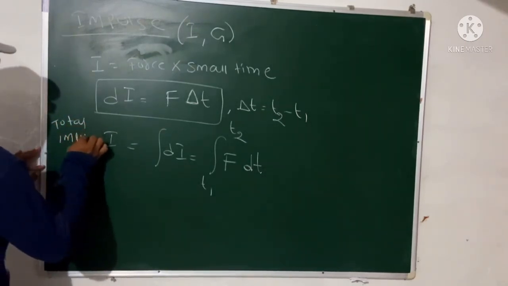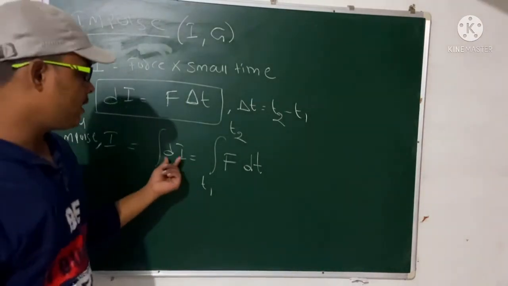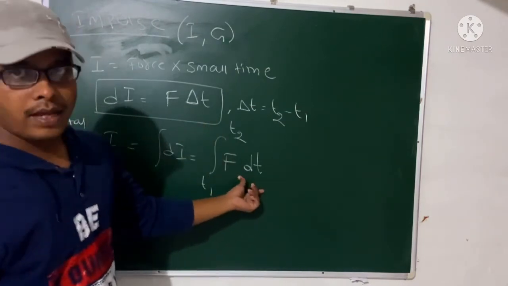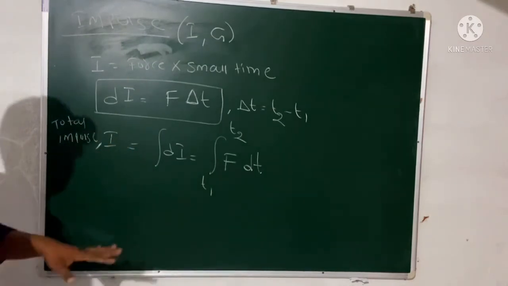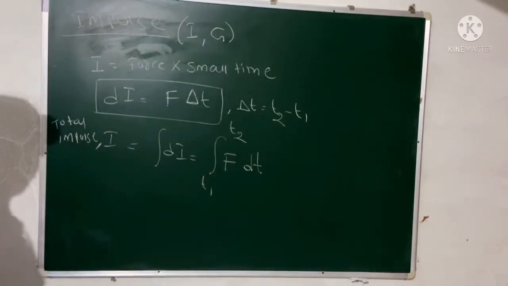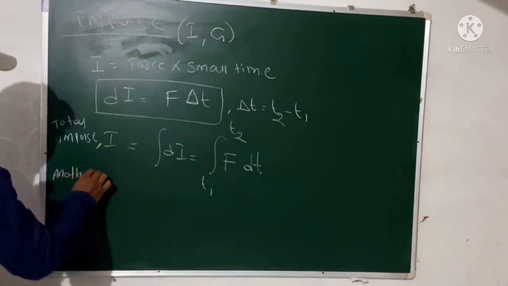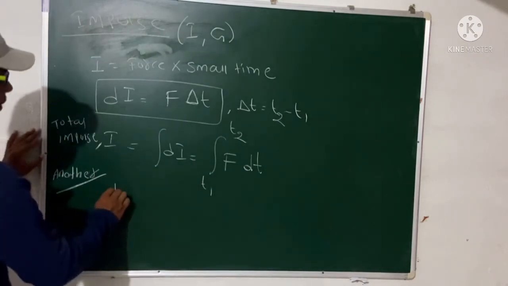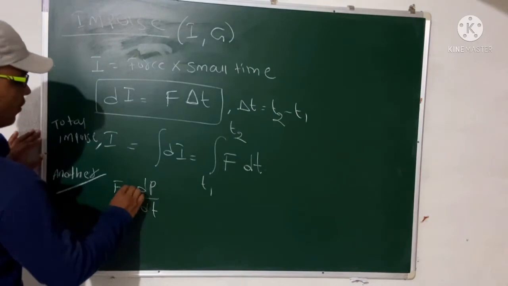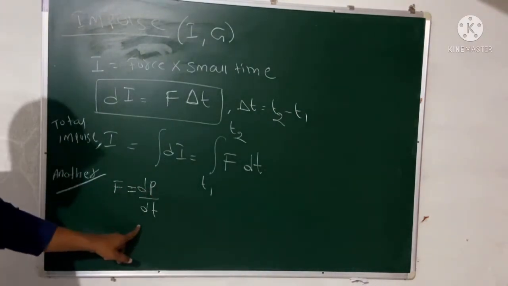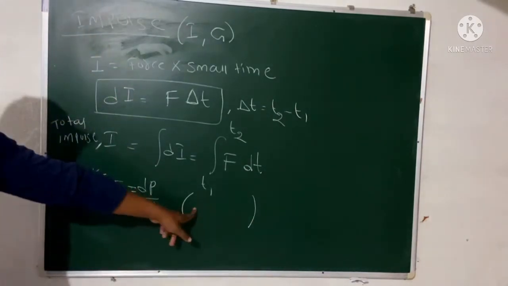So your total impulse is nothing but integration of dI, that is F delta t. When we are using integration, we will write dt. Okay, right? So here delta t is small time, so we have written this. So impulse is equal to force into small time. And what is another expression? Remember, we have F equal to dp by dt, right? So this is Newton's second law. The rate of change of momentum equal to force. So write here Newton's second law.